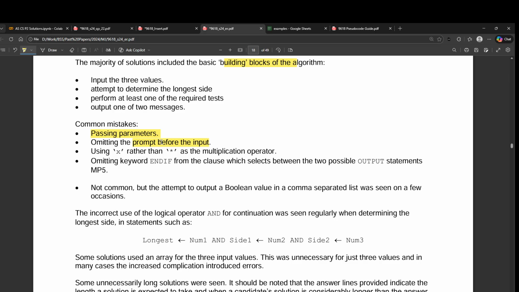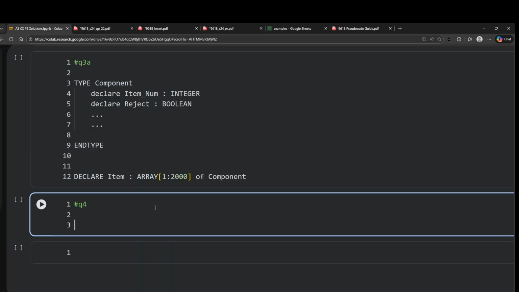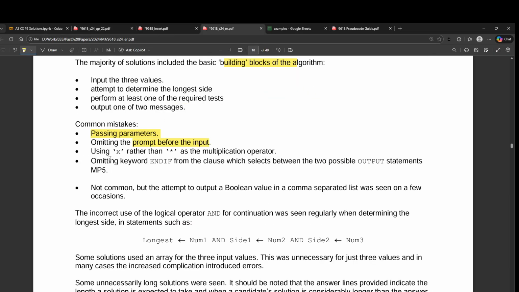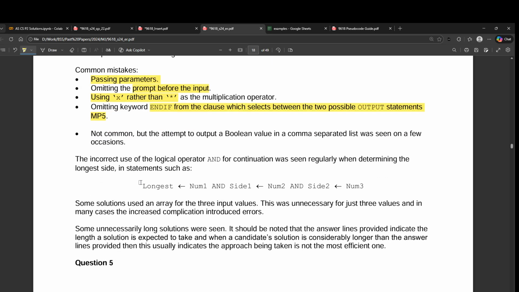Omitting the prompt means you need to output a message before you take an input. You cannot directly write input, let's say, length of side. This is wrong. You must always output a prompt message. Then using X rather than the star sign as a multiplication, and omitting keywords and if from the clause which selects between the two possible outputs of statements. And using AND to concatenate two statements, which can never be done. AND is only used to return true and false between different conditions.